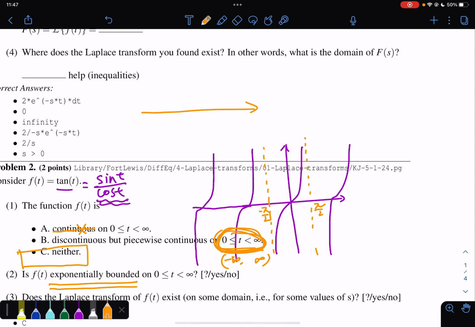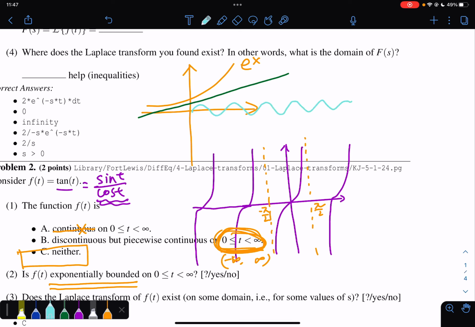So for example, this is my axis, and this is my graph of e to the power of x for demonstration purposes. If you have a function whose behavior is like this, as it goes towards infinity, you realize the function value is always going to be smaller than the exponential function. So we say this function is exponentially bounded. Similarly, your trig functions, sine and cosine, always stay between negative 1 and 1, so they're always bounded by exponential functions. That's the idea of exponentially bounded.